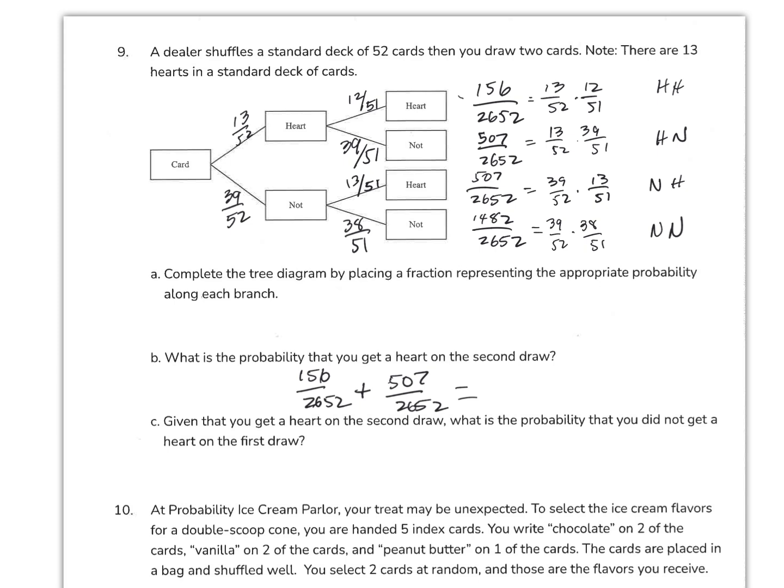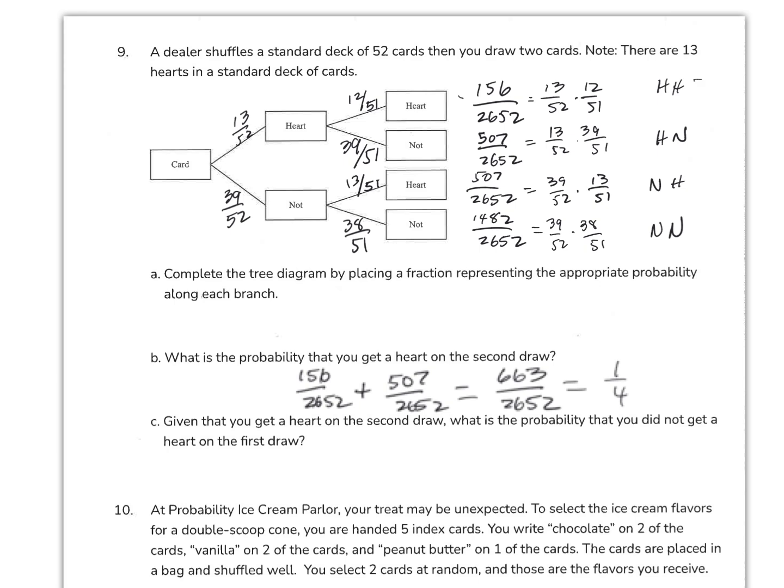156 plus 507 is 663 out of 2652. And if I actually calculate that, it's actually 1/4. And that should make sense. It's a 1/4 chance of us getting a heart on the second draw. It's not an illogical conclusion, all right?